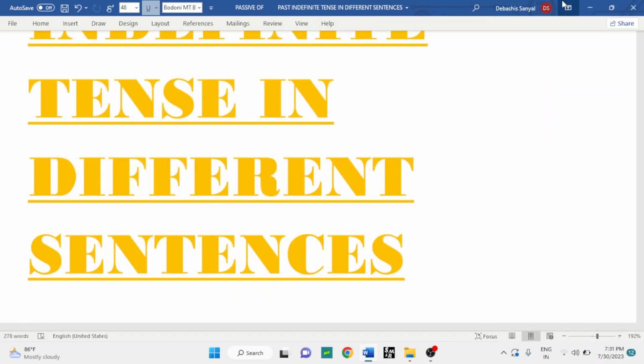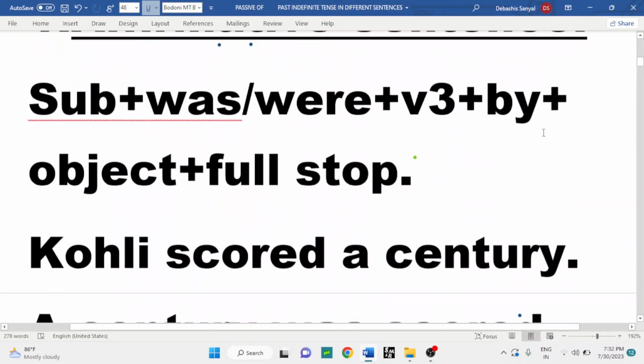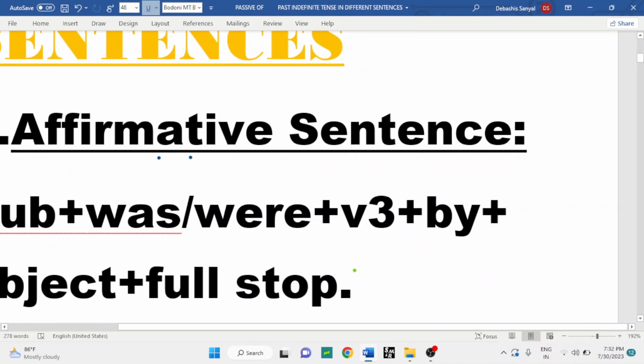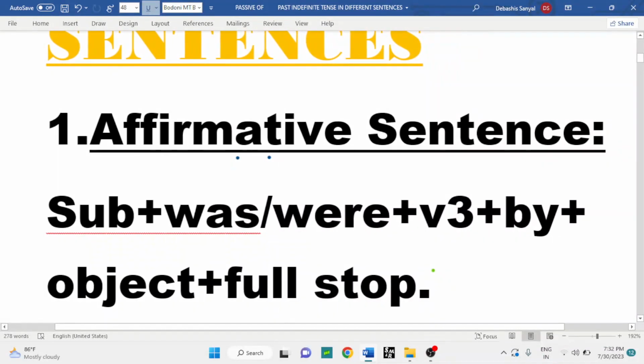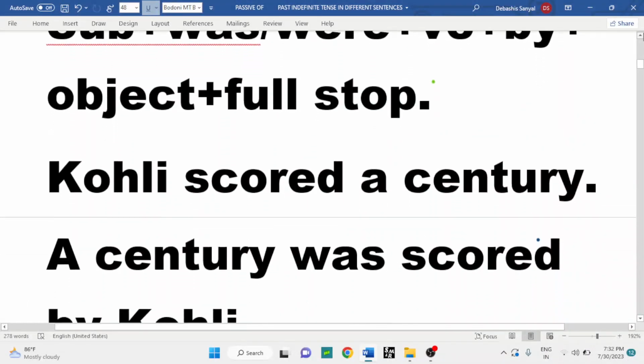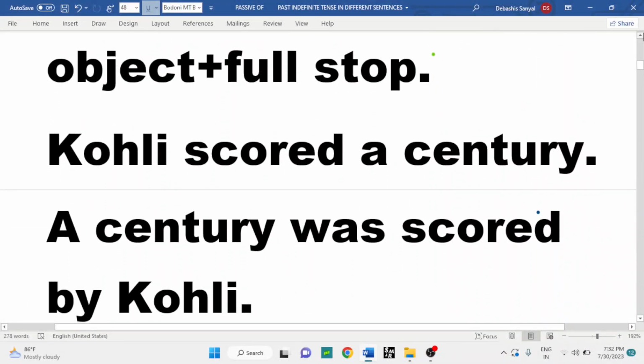The very first one is the affirmative sentence. At first, we have to use subject, then was or were. According to the subject and number, we have to use was or were as optional. Then the third form of the verb, by, object. At the end of the sentence, there will be a full stop. And remember the structure.